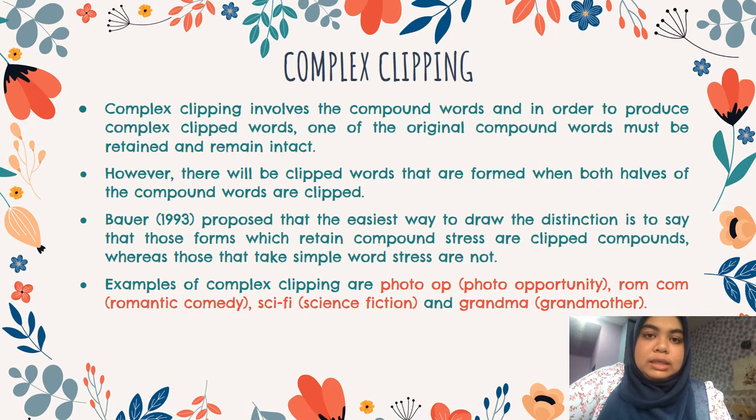Thus, Bauer 1993 proposed that the easiest way to draw a distinction between these two is to say that those forms that retain compound stress are clipped compounds, and those that take simple word stress are not. I have listed a few examples of complex clippings here: photo op, rom-com, sci-fi, and gram.